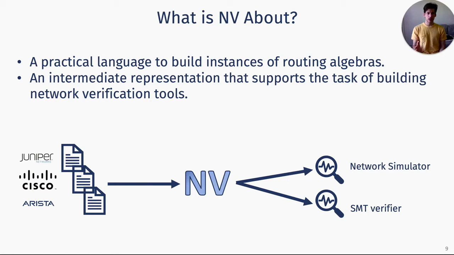So the intermediate representation should allow us to completely separate the tasks of one, developing models of protocols, and two, developing analysis. When developing models, we have to translate the vendor configurations into this representation, and we have to think about how BGP and OSPF and all of these protocols work, but we don't have to worry about how to efficiently simulate them or how to represent these protocols as SMT constraints. And on the other hand, when we're developing analysis, we don't want to be bugged about the different source languages and different protocols and how they interact and so on.